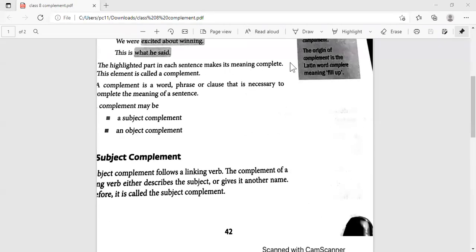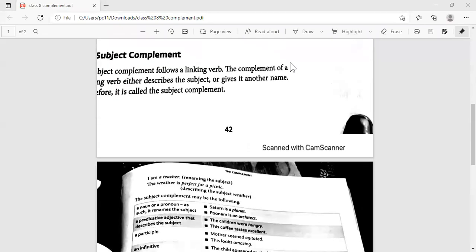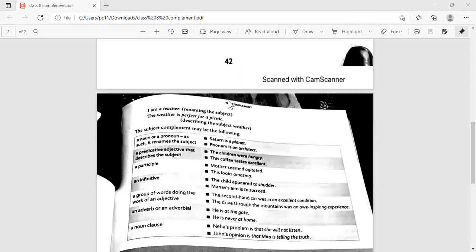Now, when we did linking verbs, do you remember? Do you remember when we did linking verbs here? Right? Yes. Like look at this.